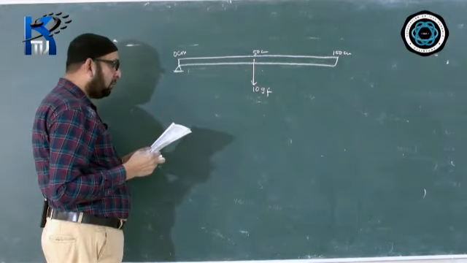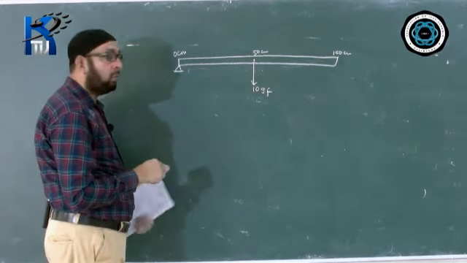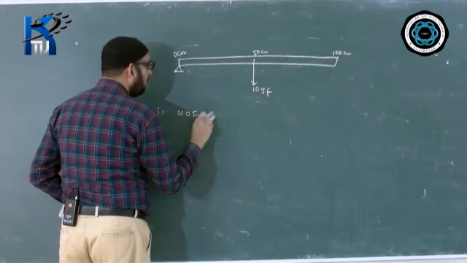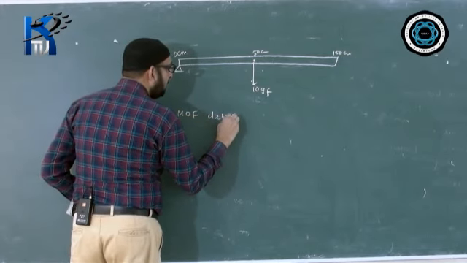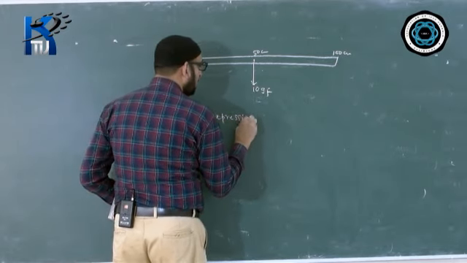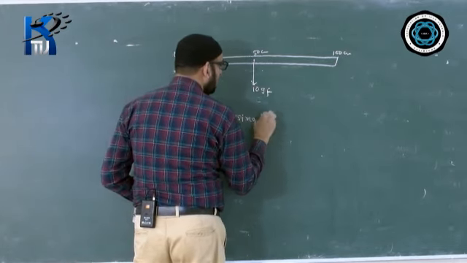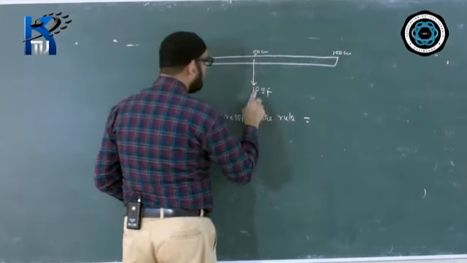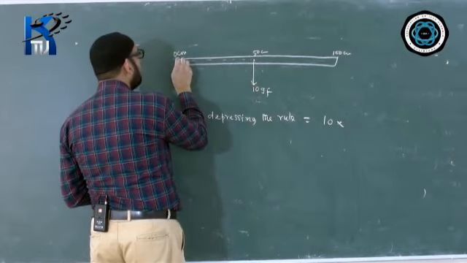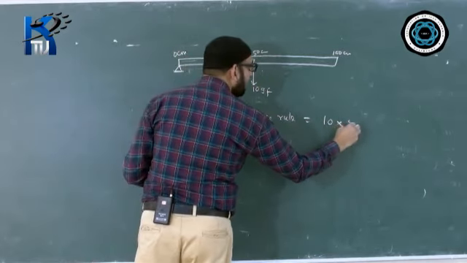The question says, what is the moment of force that depresses the rule? First part. You can write here, moment of force depressing the rule is equal to 10 force multiplied by the distance. What is the distance between these two? 0 and 50, the distance will come 50.